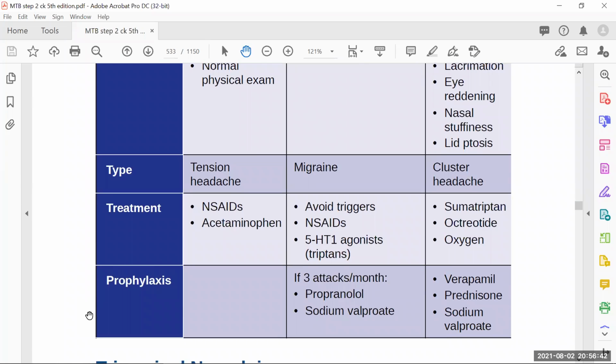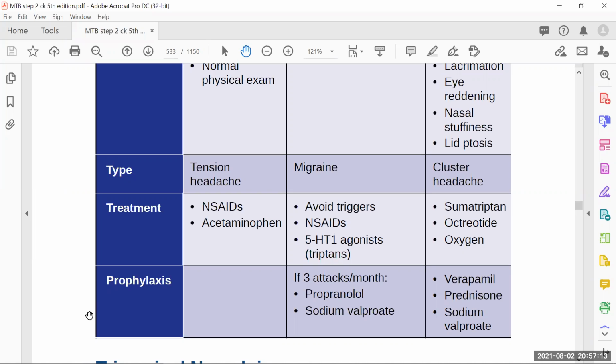Prophylaxis: of course, tension headache you cannot prevent, but we can prevent migraine if there are 3 attacks per month. If the patient is experiencing 3 attacks per month, we can ask the patient to take propranolol so that vasodilation can occur. The basic mechanism of propranolol is to dilate the vessels so that the frequency of migraine can be reduced. So we can put a patient on low dose propranolol to maintain vasodilation all the time in the body, so that there will be no attack of migraine.